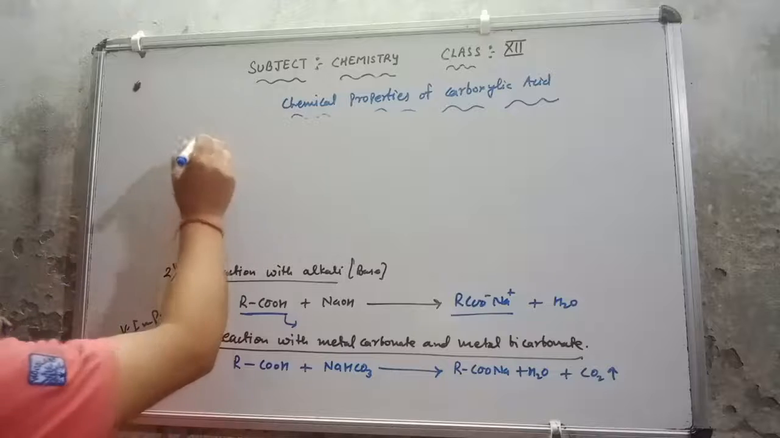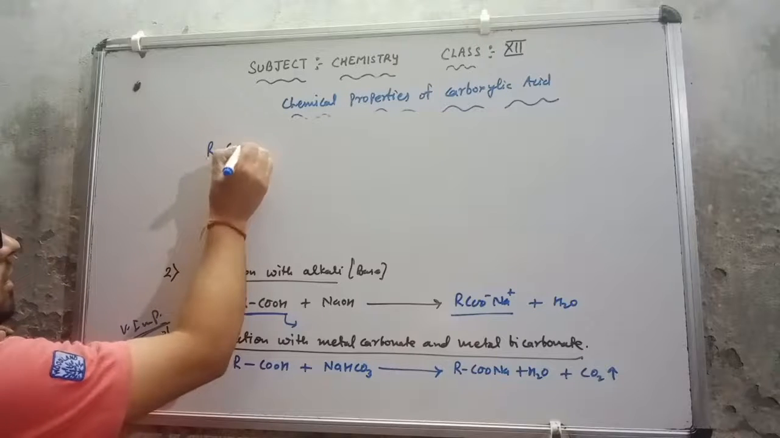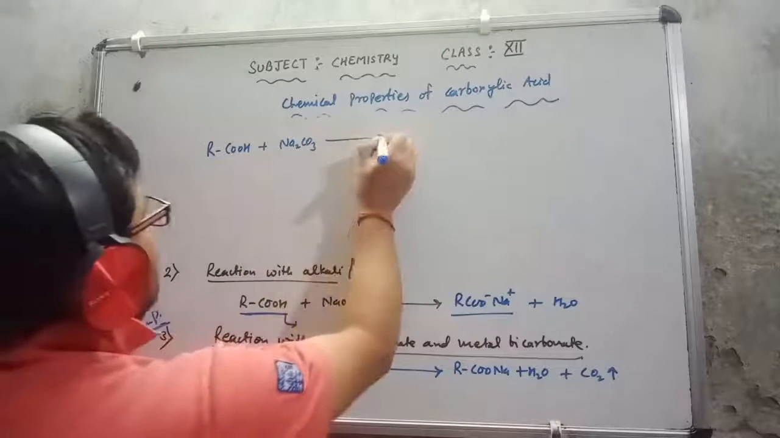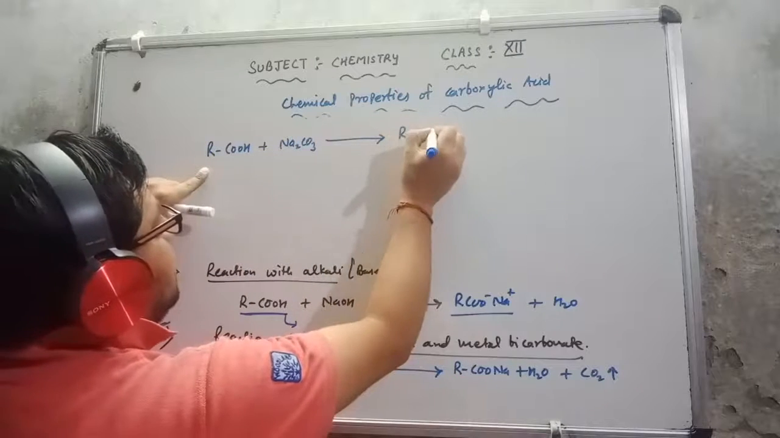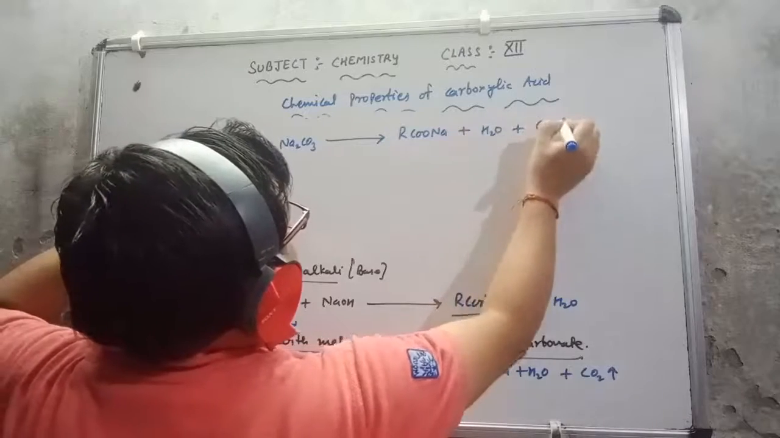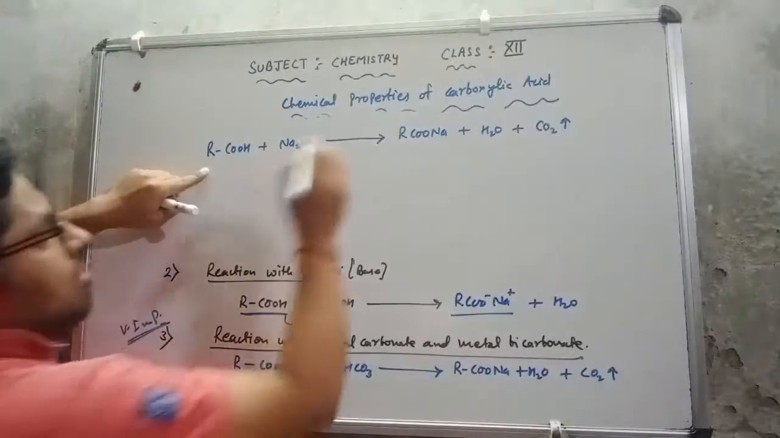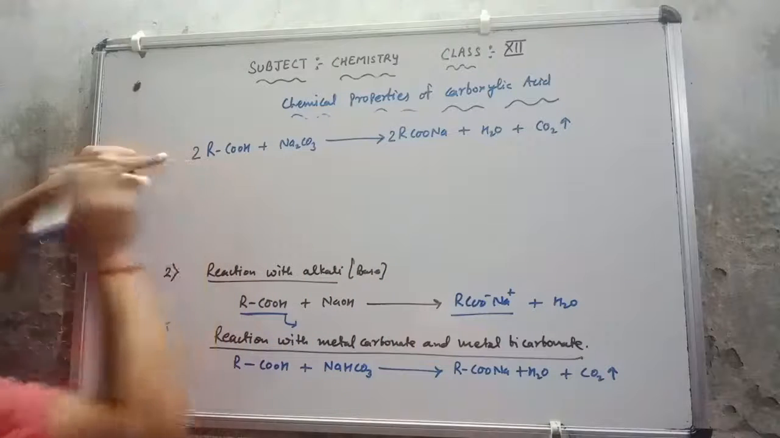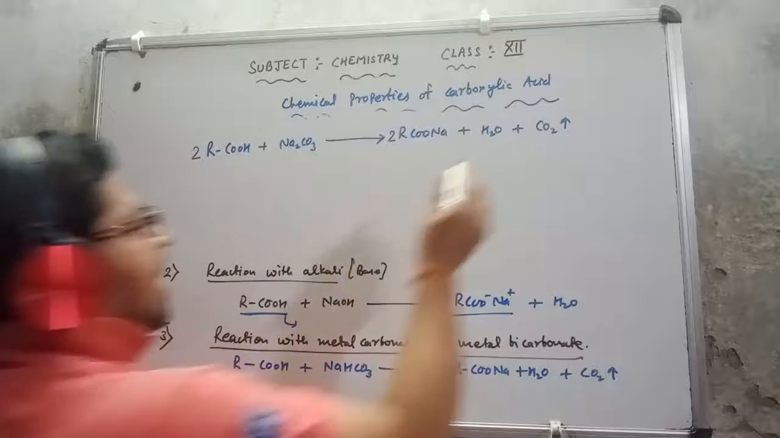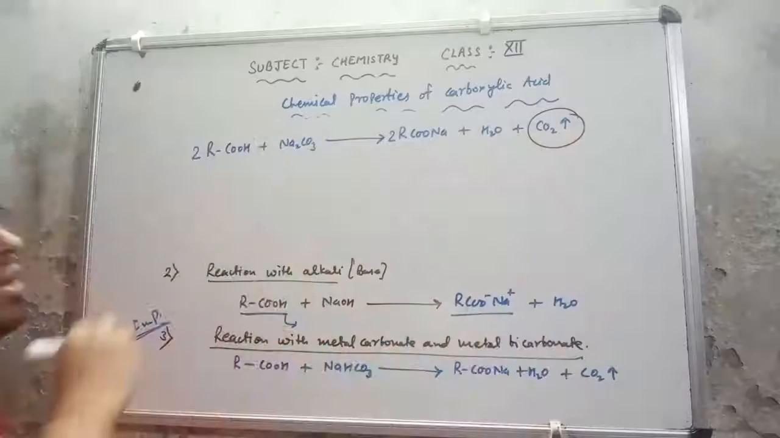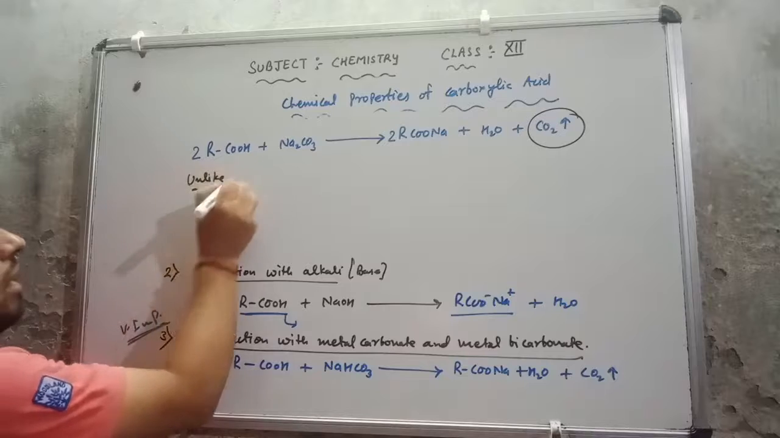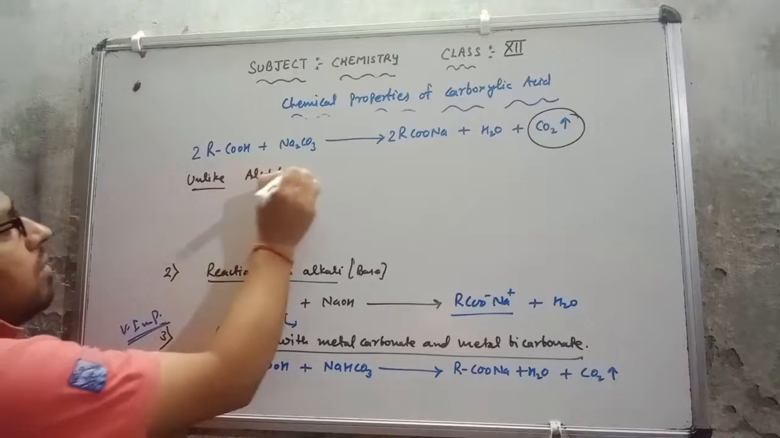So for the metal carbonate, this is RCOOH, and the metal carbonate is Na2CO3. The same reaction happens: RCOONa plus H2O and liberation of carbon dioxide gas. To balance it, we need to multiply by 2 here and by 2 here. So this will be the balanced chemical equation. Here also you can see that carbon dioxide gas is liberated, unlike alcohol and phenol.